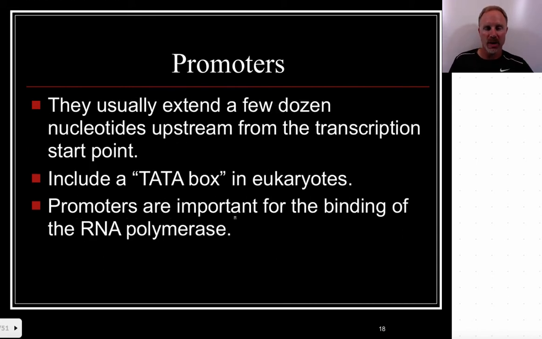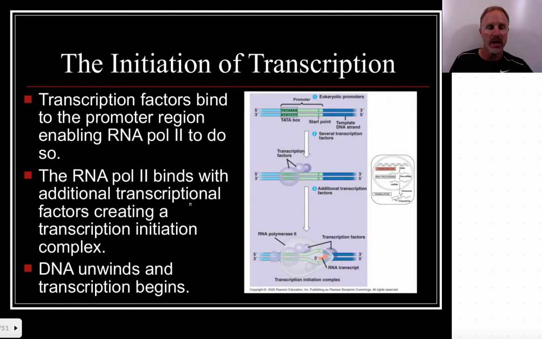Okay, and these promoters, just expanding on this a little bit, this is usually a few dozen nucleotides upstream from that transcription start point. So this promoter is going to get the process going. We said, of course, this includes the TATA box in the eukaryotic cells, and these promoters are important for the binding of these RNA polymerases. And those transcription factors, these are the proteins that are going to interact with and bind to the promoter region. That's what's going to enable this RNA polymerase to do its work. So again, in this other schematic that we've got right here, you can see where these transcription factors are starting to bind, and that's what's going to facilitate the attachment of this RNA molecule to this.